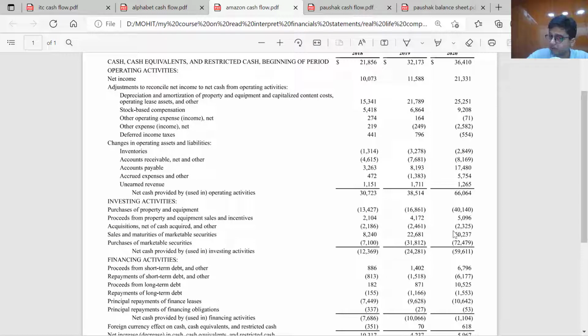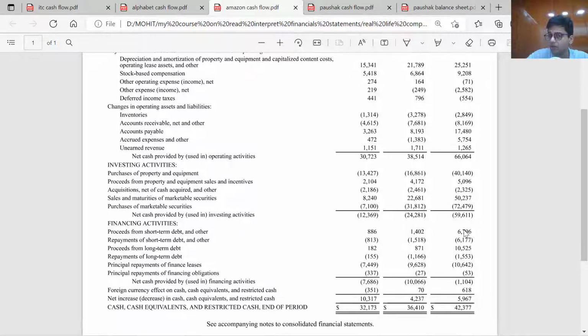They have made acquisitions, that is inorganic growth, of around $2 billion to purchase other companies' securities. They have sold marketable securities again, and they have purchased marketable securities of around $22 billion. So that means of the $66 billion, around $37 billion has been invested in growing the company, and around $22 billion has been used and parked in marketable securities for investment purposes. So this is how you see cash flow from investing activities.